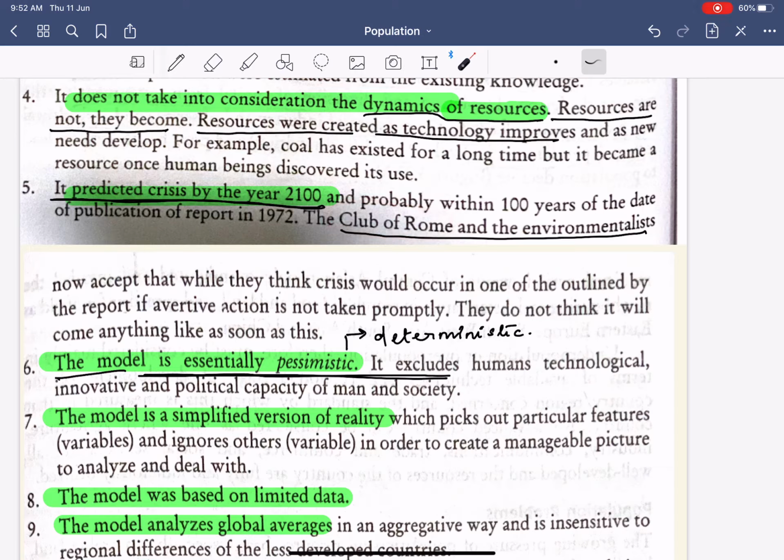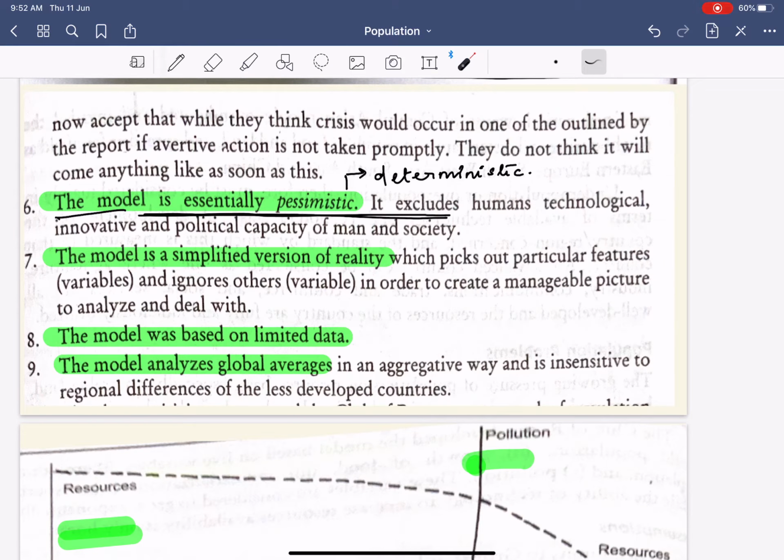The Club of Rome said that yes, pollution and increasing population will have an adverse effect on the environment and on the people, but that doesn't mean that it is going to happen by 2100. Again, this model was essentially pessimistic, or I can also call it deterministic. What is deterministic? Deterministic or pessimistic models basically do not take into consideration the human capacity, or even if they take it into consideration, they say that human capacity is limited when compared to the environmental dictates.